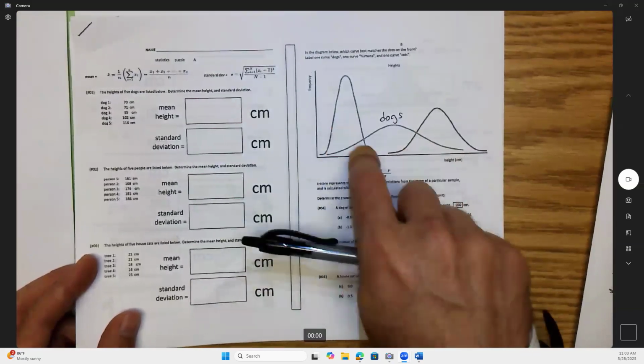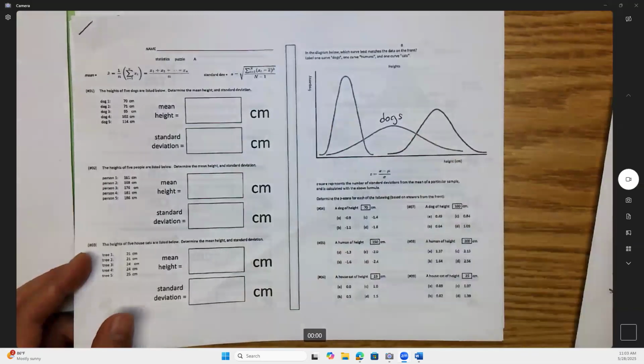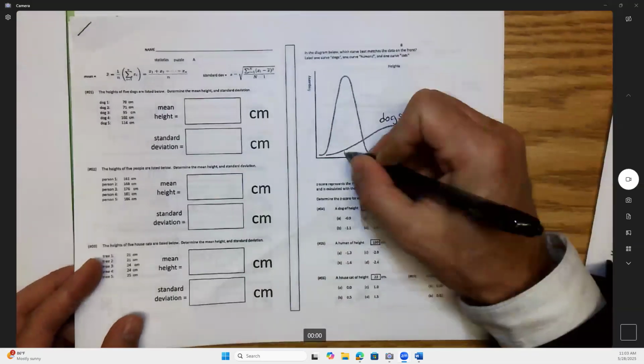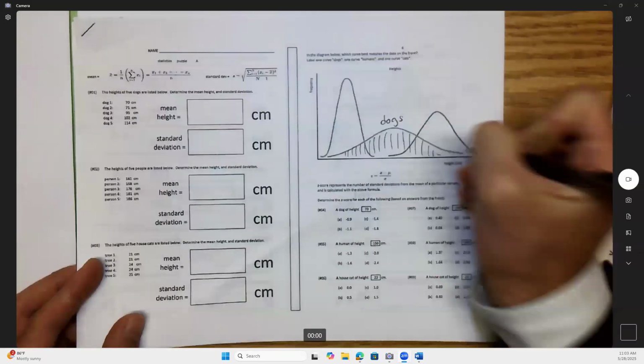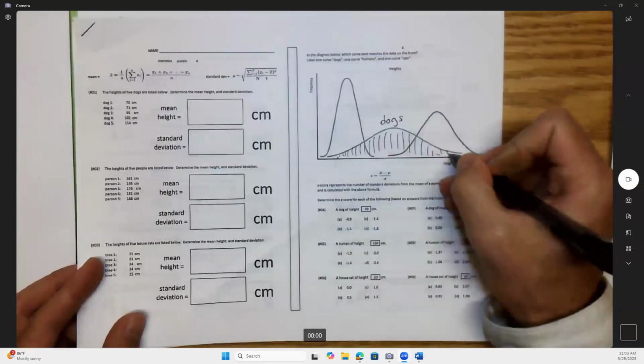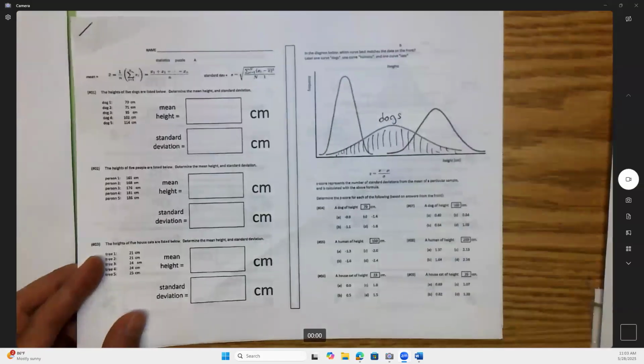Oh, by the way, all these curves have the same area underneath them because they each represent 100% of their respective population. So if you turn this into a big old bar chart right here for dogs, you've got short dogs over here, tall dogs over here, medium dogs in the middle. There's a lot of variability.